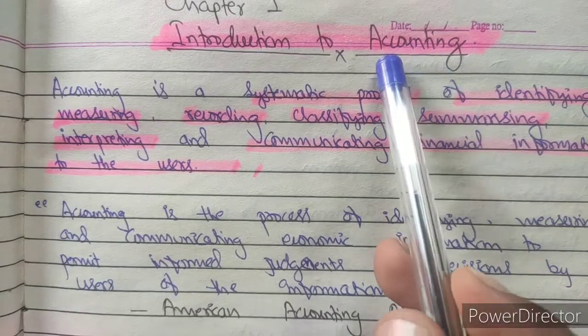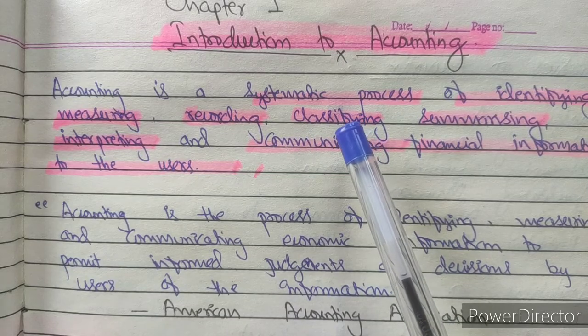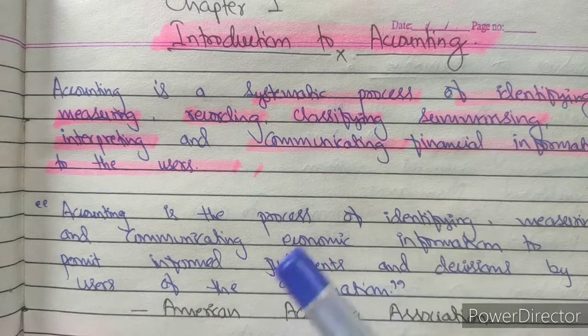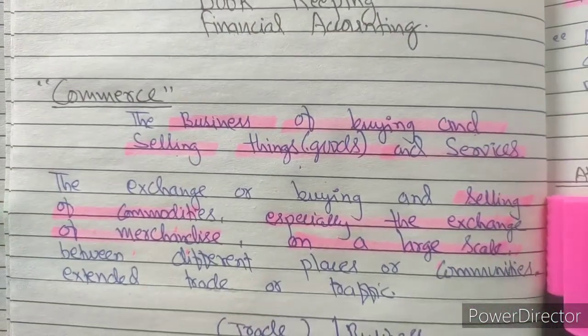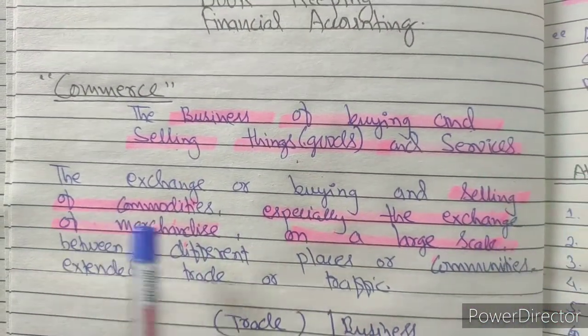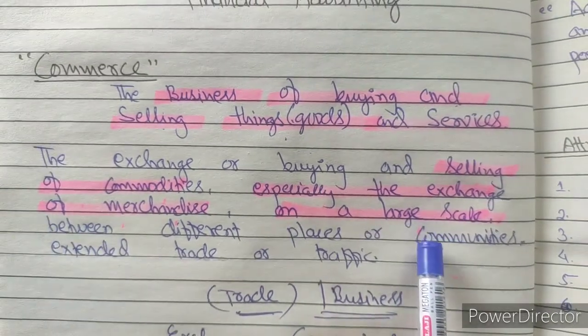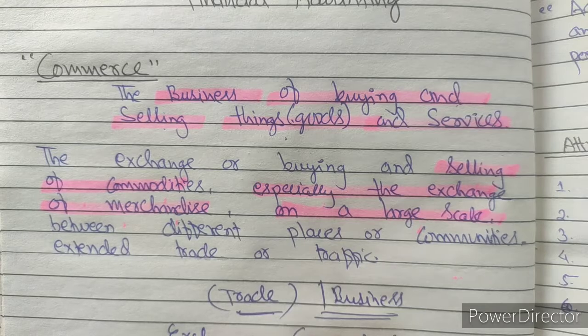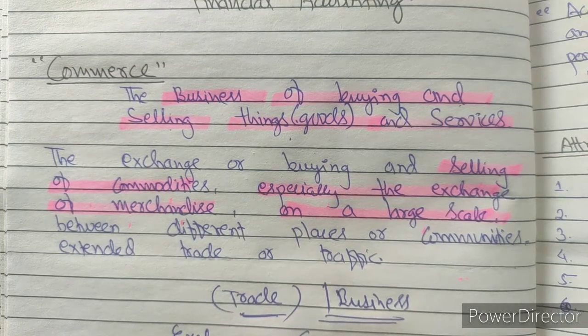First and foremost, to understand the meaning of accountancy, you are supposed to understand the meaning of commerce. Commerce is related with the purchase and sale of goods. In the process of buying and selling goods on a large scale, it is not possible to keep all the things in our mind. Is it possible for a human to keep all the transactions in mind? No. The human mind has certain limitations. It can keep certain important information only.